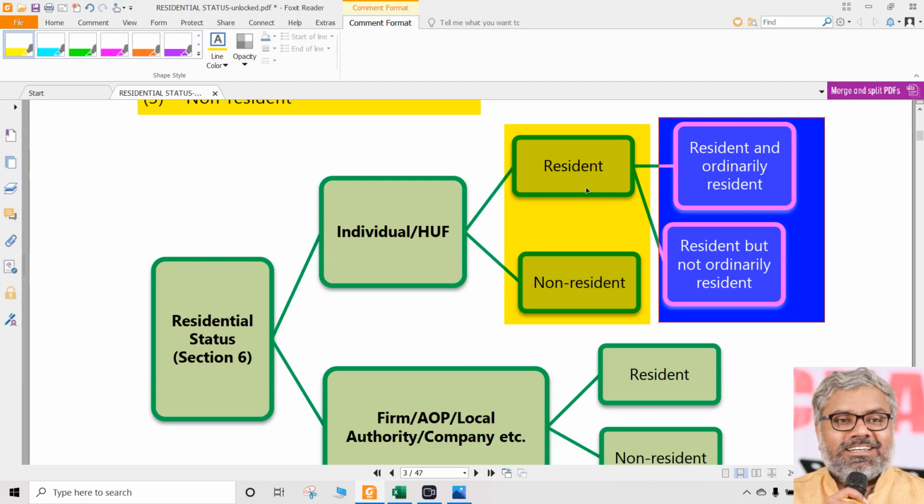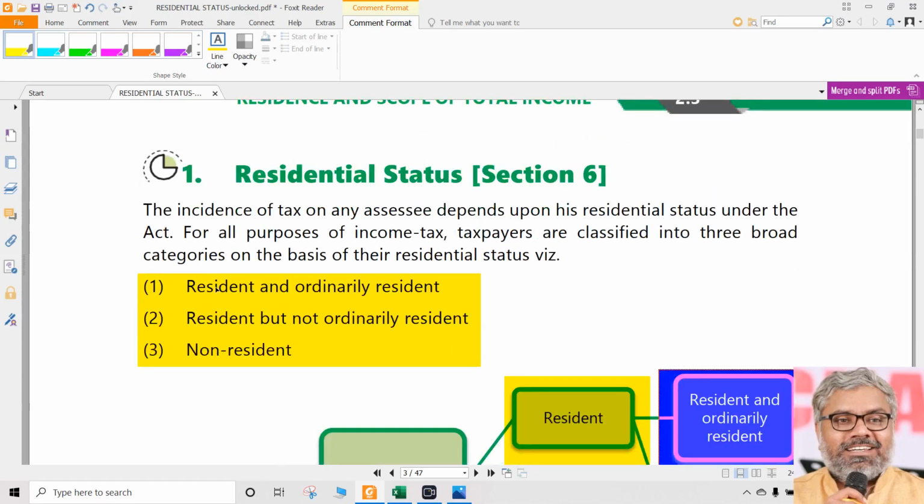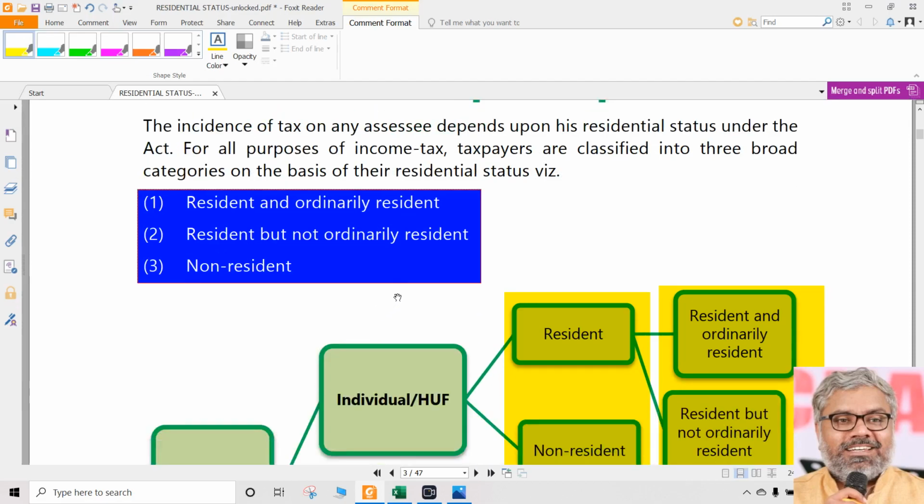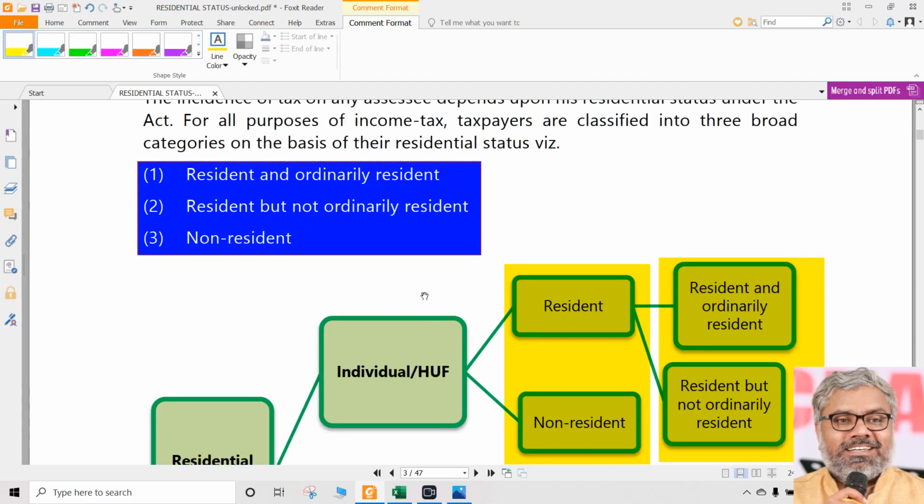Whenever the dates are given, whenever the data is given, finally individuals or HUF will have three possible residential statuses: resident and ordinarily resident, resident but not ordinarily resident, and non-resident. Till we reach that level, we have to keep on checking the conditions. Just by saying that a person is resident is not enough. That's what we should understand. But that is definitely the beginning. Without knowing a person is resident, we cannot understand whether he is ordinarily resident or not ordinarily resident.